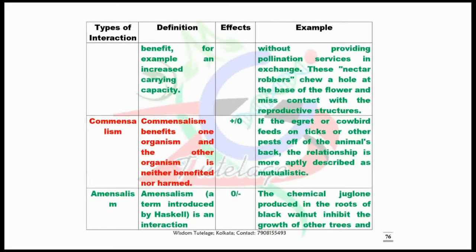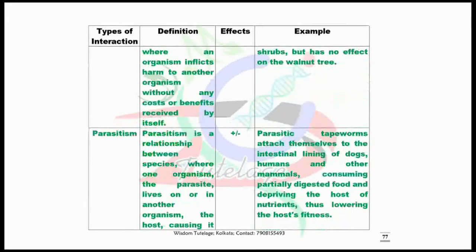go through these slides and also remember the definitions and their effects, like one organism is benefited or another organism is unaffected or affected, or another organism is the loser, one organism gets benefited. These types of effects you have to remember, like different mathematical symbols like plus, 0, plus, minus, 0, minus, etc.